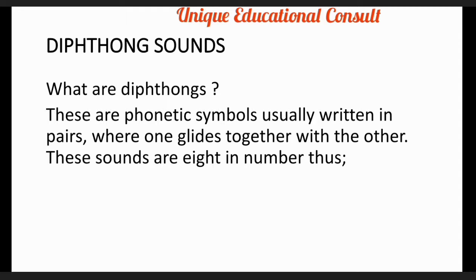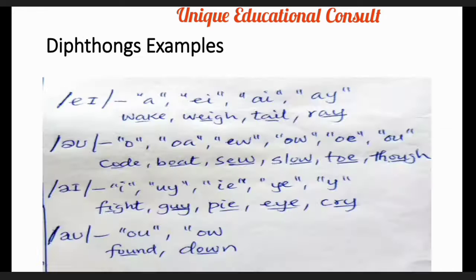That is, they are written in two phonetic symbols where one glides together with the other. These sounds are 8 in number, and we are going to look at what they are and how they appear in English words. So let's get going and see what they look like.